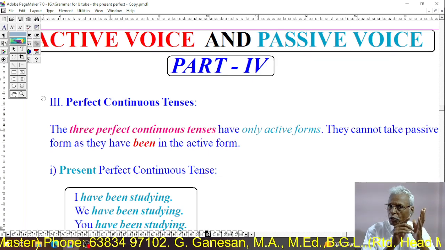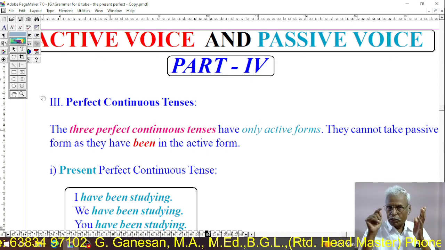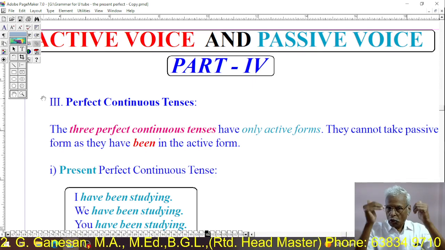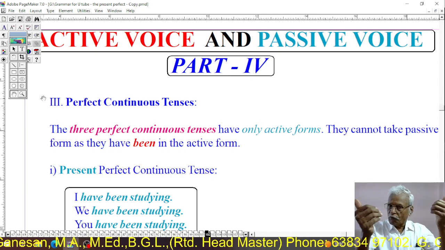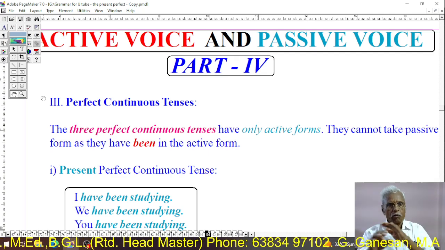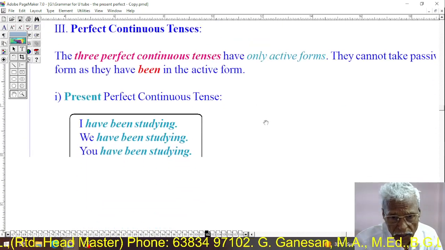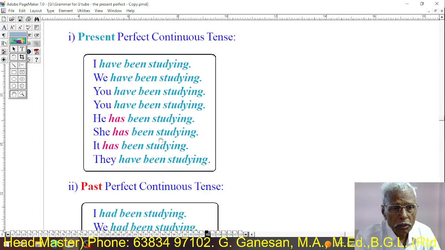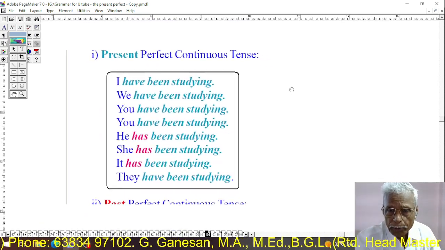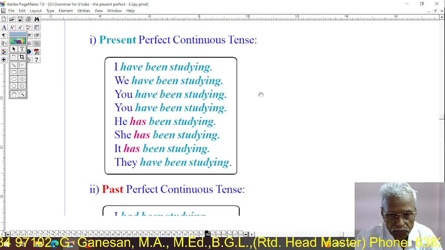So in future perfect continuous, where be is used, and in perfect continuous tenses, been is used, the future continuous tense and the 3 perfect continuous tenses have no passive form at all. Yet I am here to show you the pattern of verbs in the perfect continuous tenses. Present perfect continuous tense pattern of verb.